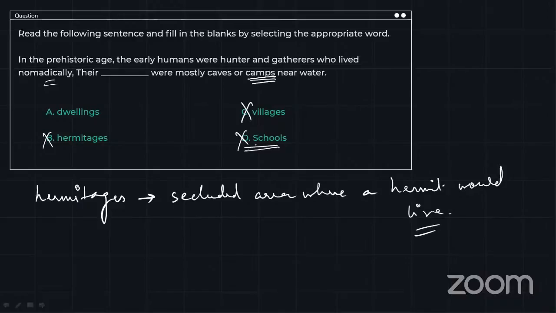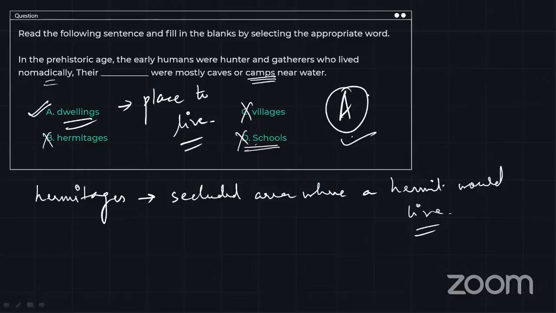So we are going to go with the word dwellings. Dwellings means place to live. Now, these dwellings are not permanent places. They can be shifted along with your requirements. So dwellings is the word that we're going for. And so we can choose option A as the correct answer. All right, so all those who have answered dwellings, great job.